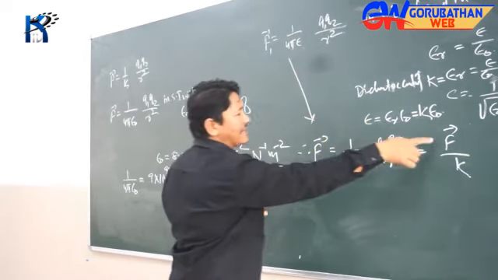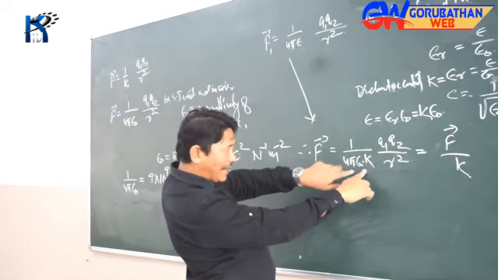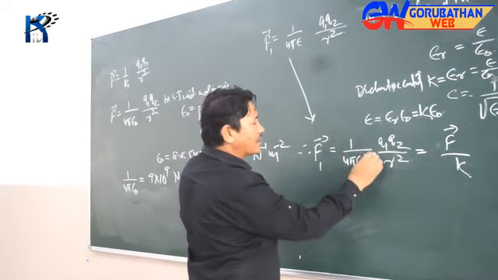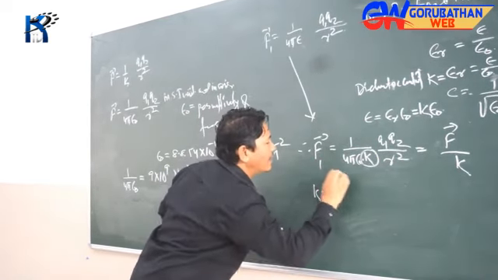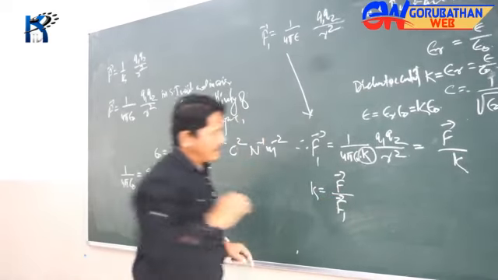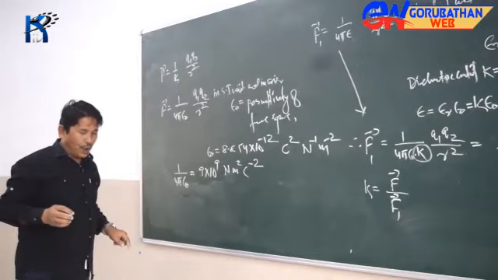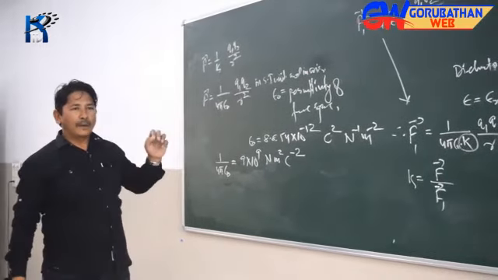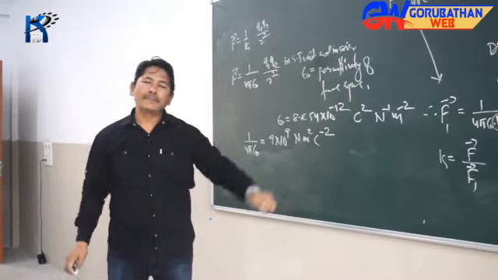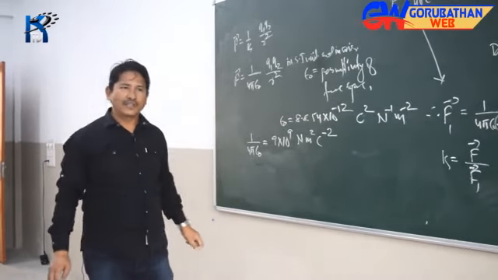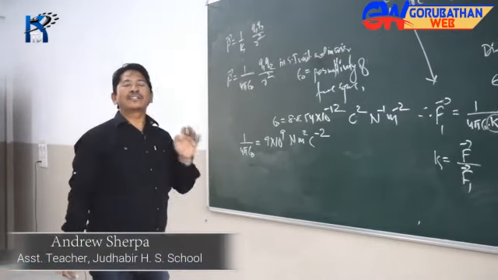The F is in free space. F is Q1 Q2 divided by 4 pi epsilon naught without this K, and then r square. So K is hanging down there. So what is K then? K is equal to F by F1. K is the ratio of the force between any two charges in vacuum to that in the medium. Now K is actually called the dielectric constant. Dielectrics are generally called as what? They are called insulators.